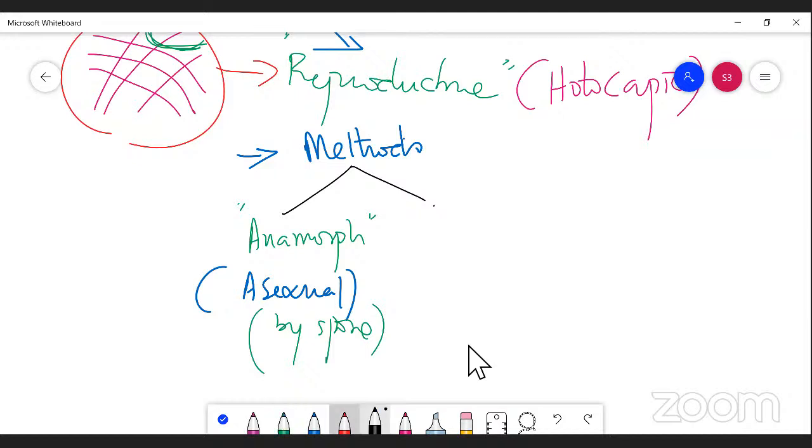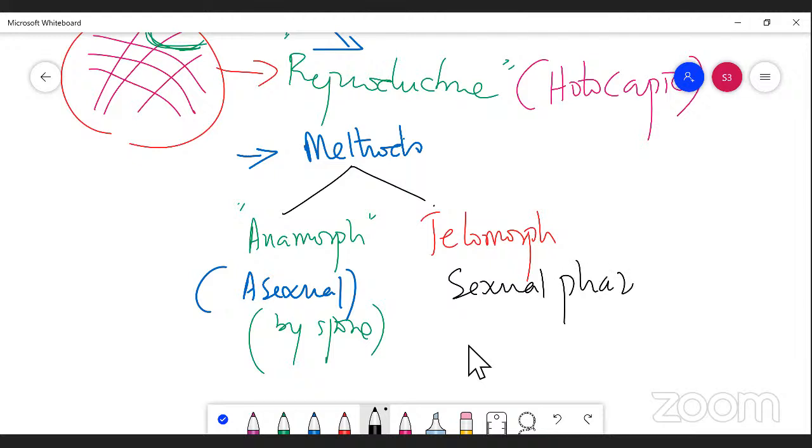And one more category, that is telomorph. Telomorph means reproduction is carried out by sexual gametes, by the fusion of male and female gametes. That is the sexual phase. So there are two phases playing an important role in making the next generation. The first is anamorph and the second is telomorph.